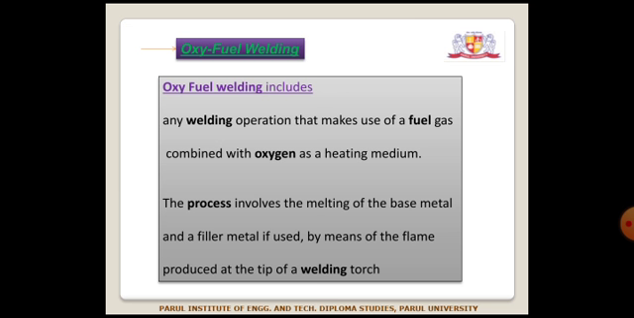Now the next type. We have discussed the different types of resistance welding. Now, oxy-fuel welding, also called OFW for short. Oxy-fuel welding includes any welding operation that makes use of fuel gas combined with oxygen as a heating medium. The process involves the melting of the base metal and a filler metal, if used, by means of the flame produced at the tip of the welding torch.